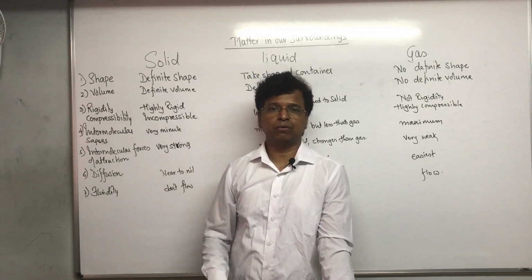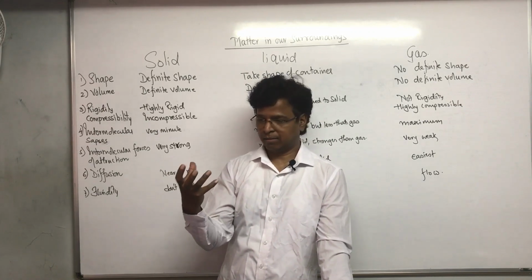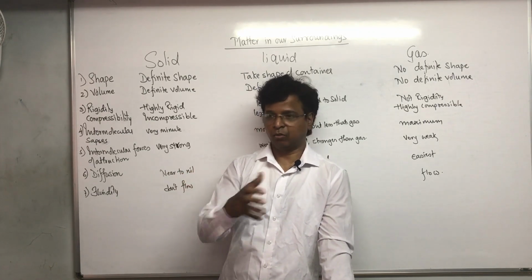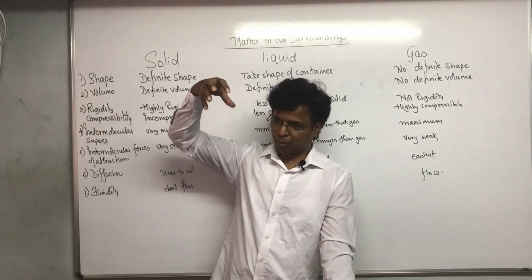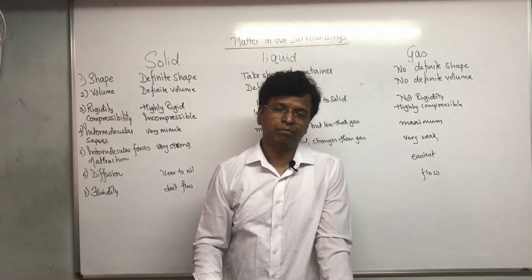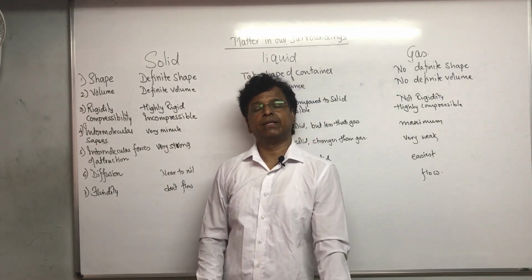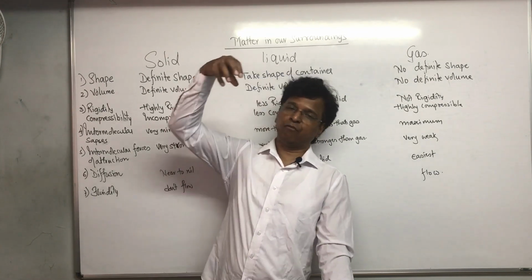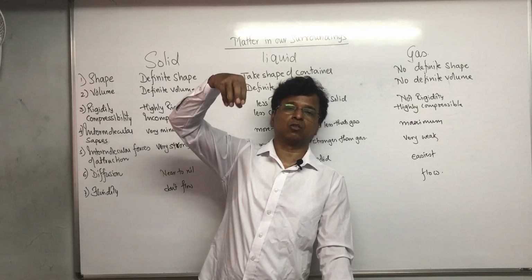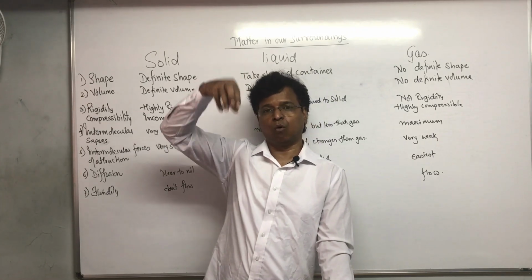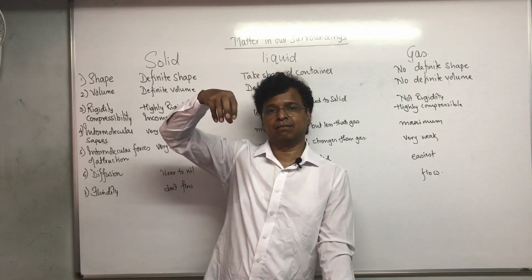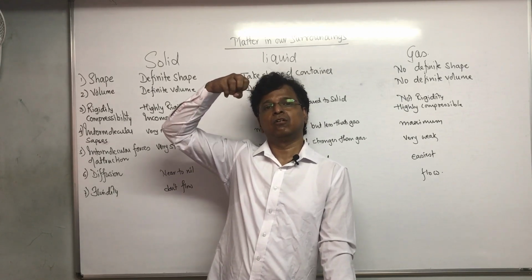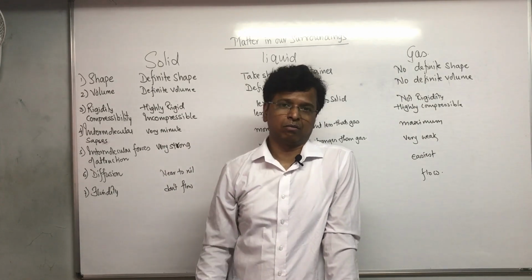If you take a solid block of iron and pour it into liquid iron, it will go and sit down. But when it comes to liquid water, ice will float on water. The solid state of water is lighter than the liquid state of water.